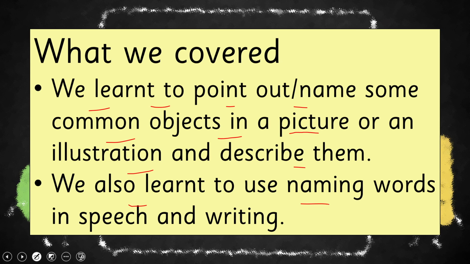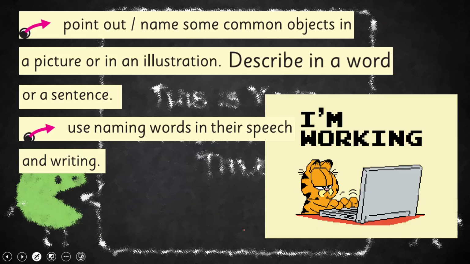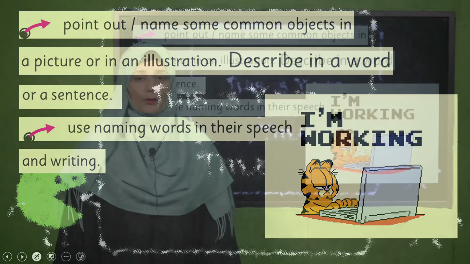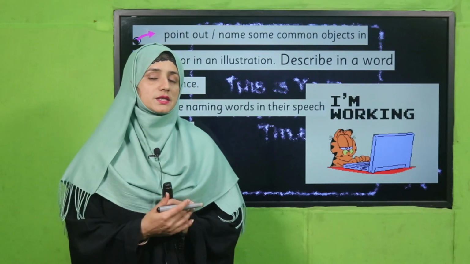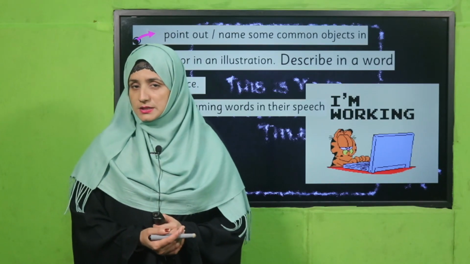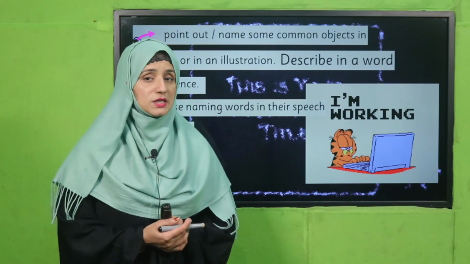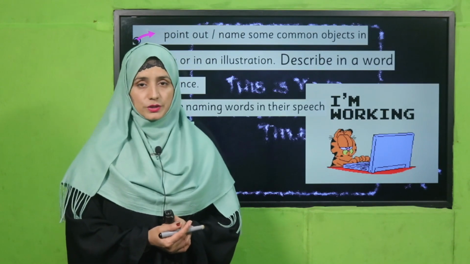We also learned to use naming words in speech and writing, and in this way we have covered our discussion. So my dear students, I hope you have enjoyed today's lecture and you got how we can describe different pictures according to the person, place or thing, and by using naming words or action words.